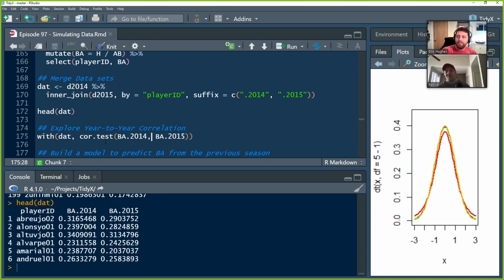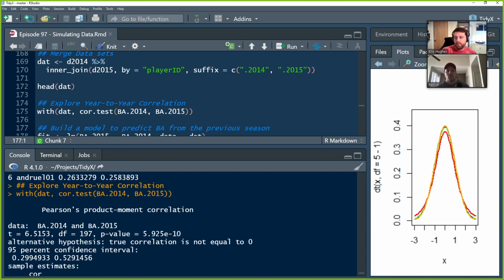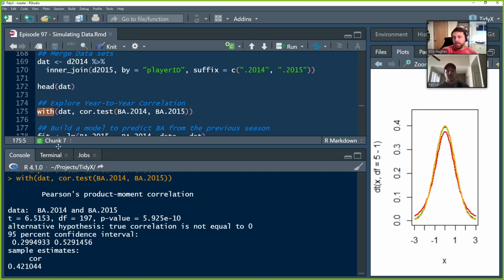So first thing before we build the regression, we'll just plot a little correlation here. We'll do a correlation test and we find that R is equal to 0.42, and we have some confidence intervals there.